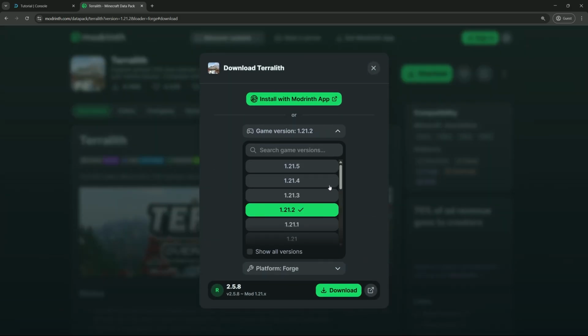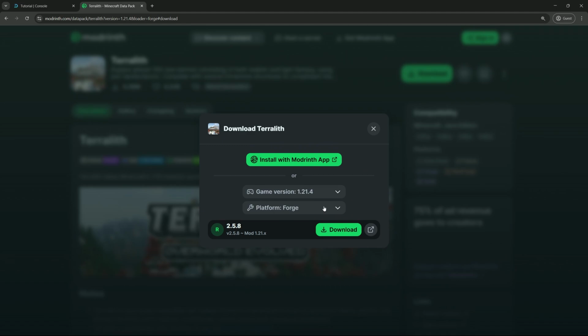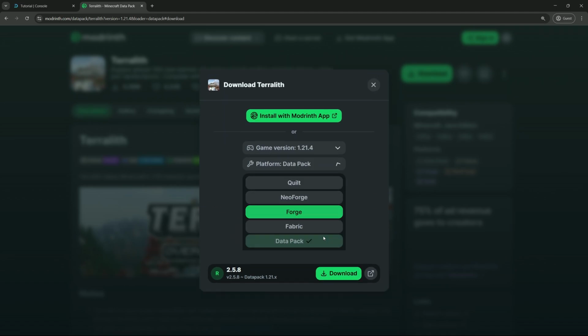Select the version of your server and choose Datapack as the platform.